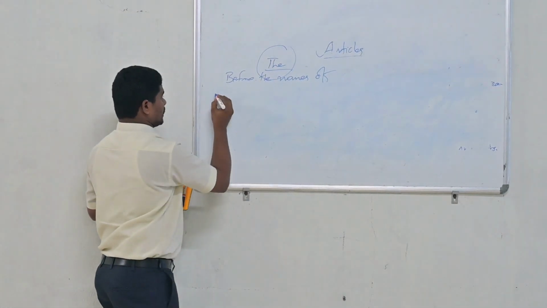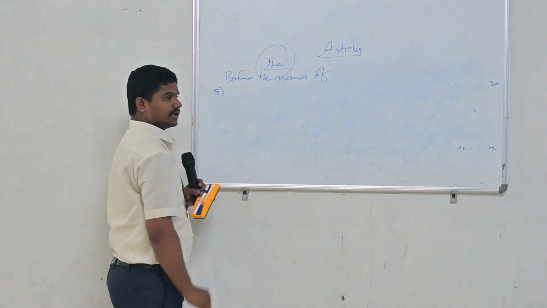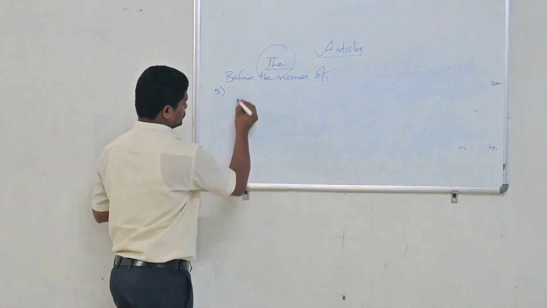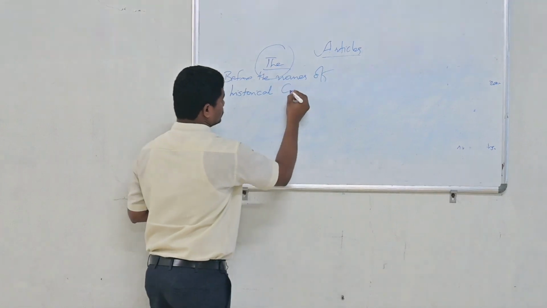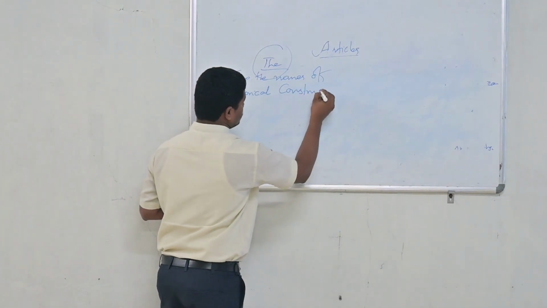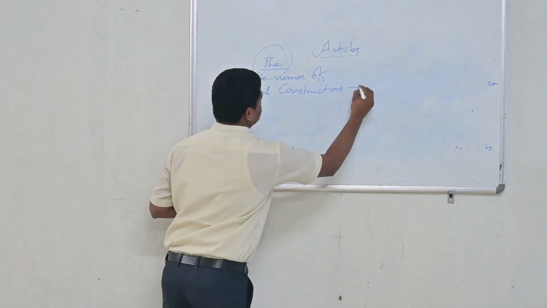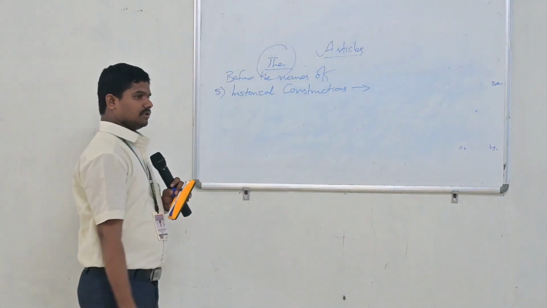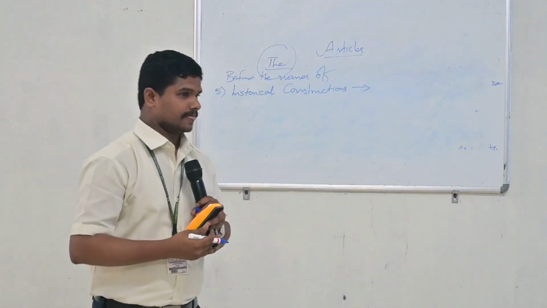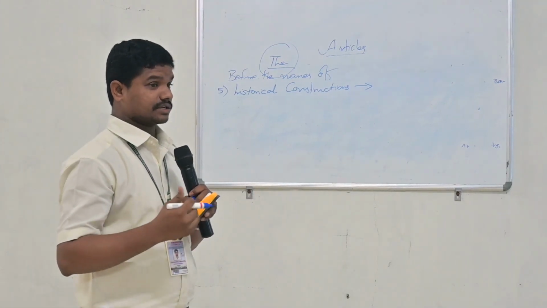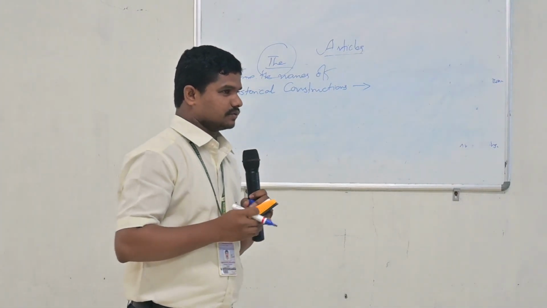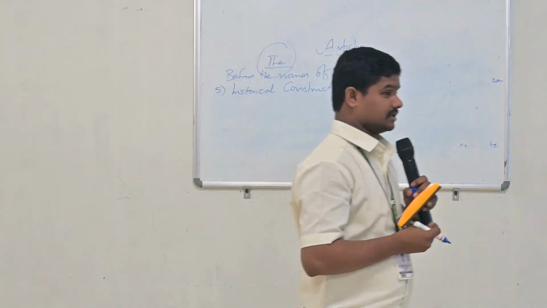Right. And next one, before the names of historical constructions. Historical constructions. For example, already we know the Taj Mahal. The Taj Mahal is a historical construction. And next, can you please tell me another one? Which are the historical constructions?